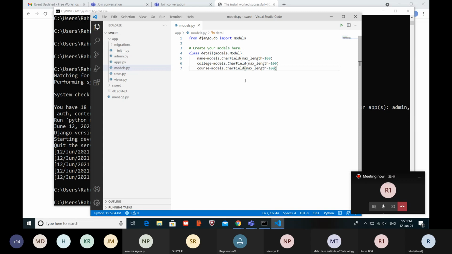Have you typed these four lines? Class Detail, model, name, college, course.